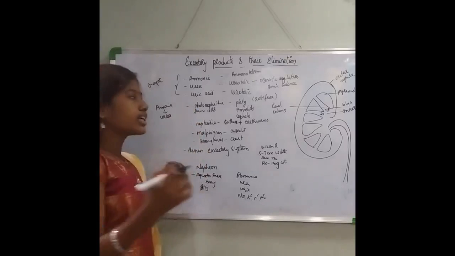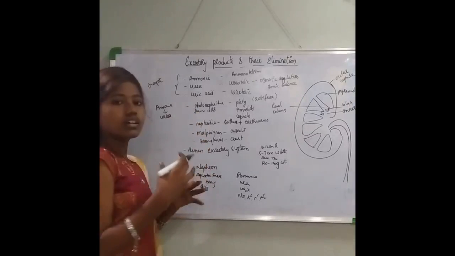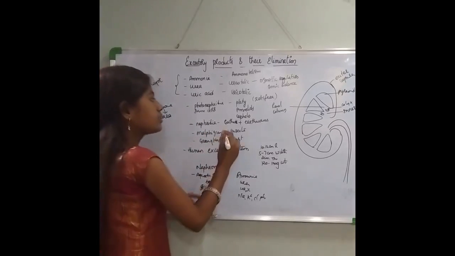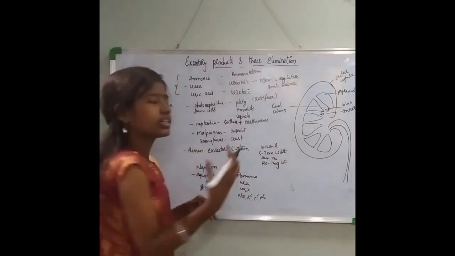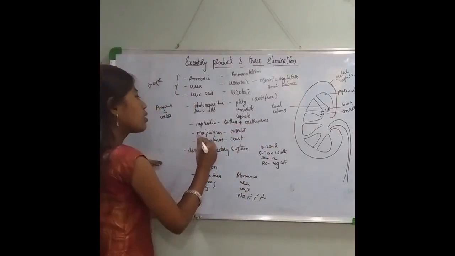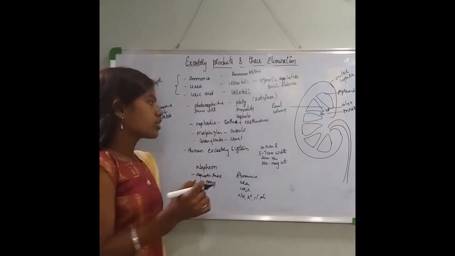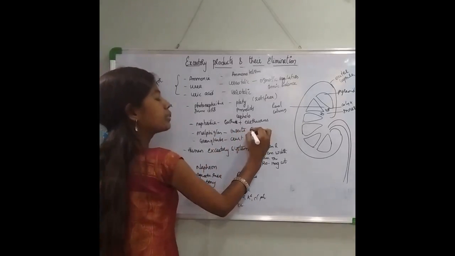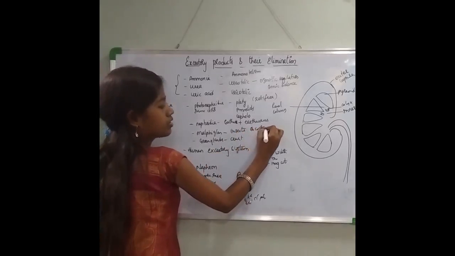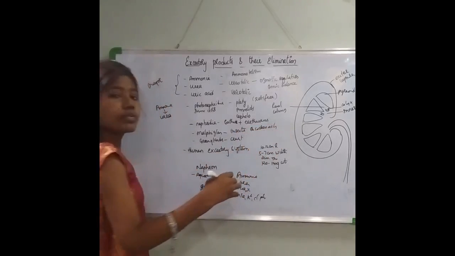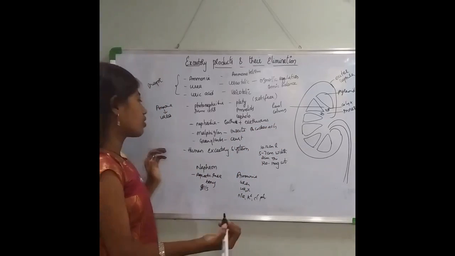So these nephridia, a kind of excretory organ, you can see in earthworms, and you can also see them in a few of the annelids. Now coming to the Malpighian tubule. Malpighian tubules are the excretory organs which are present in insects, including the cockroach. So this kind of excretory system you see in most of the insects, including the cockroach.